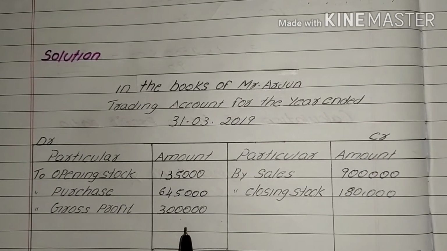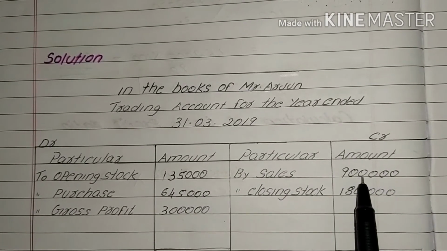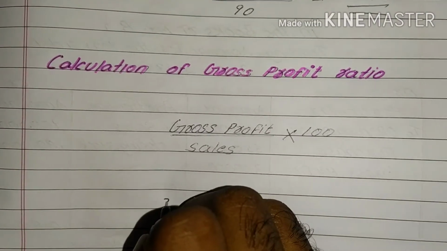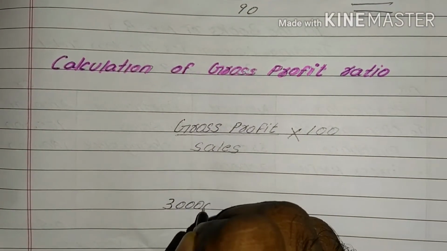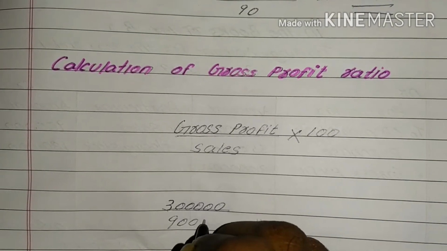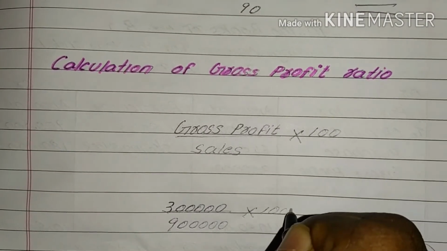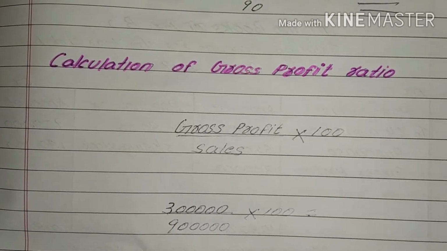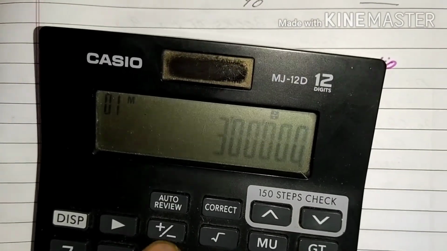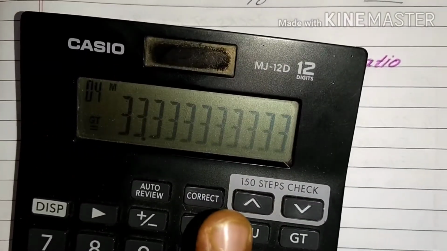Here gross profit value is 3 lakh rupees and sales amount is 9 lakh rupees. So substitute it in the equation. 3 lakh divided by 9 lakh into 100. Then we get 33.33%.